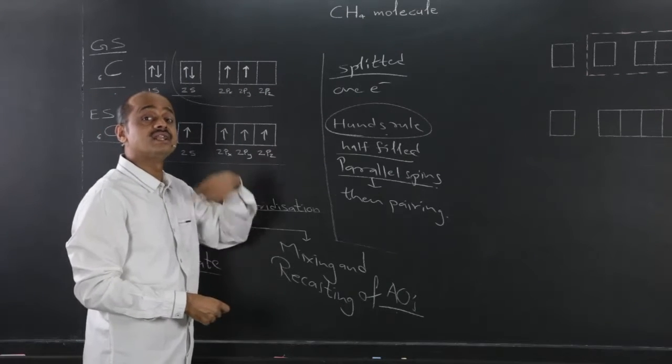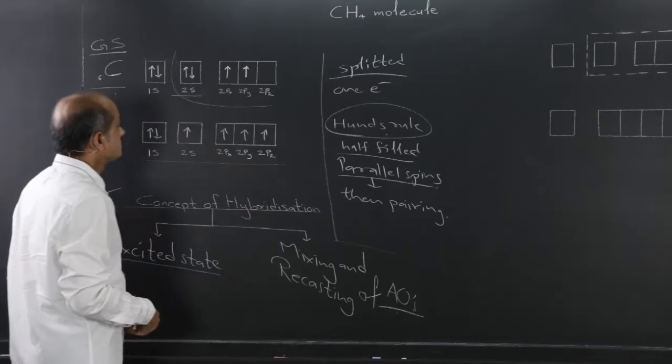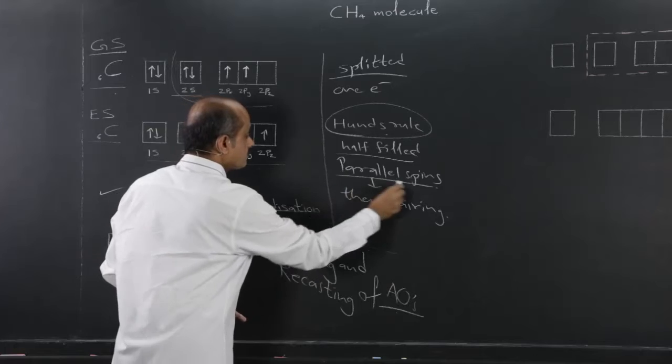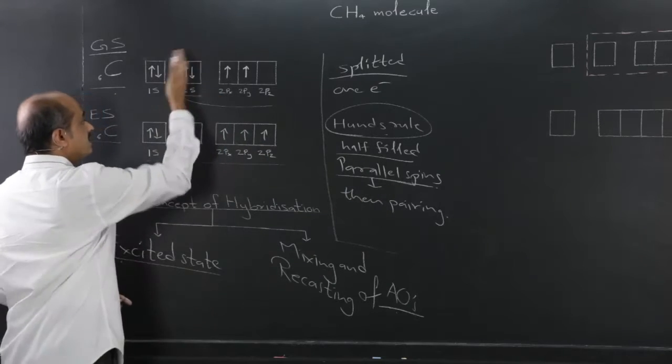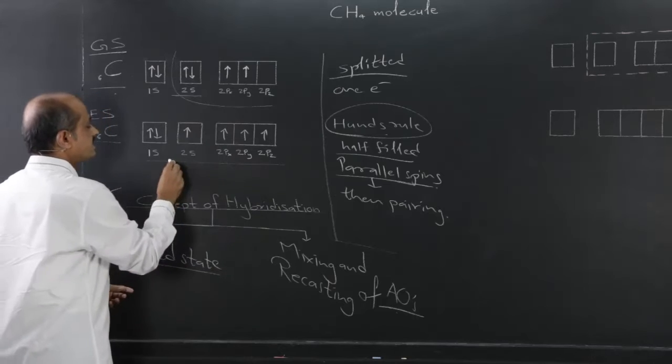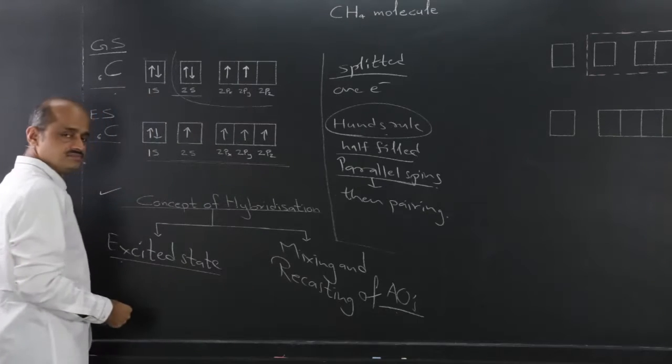The energy level of that electron will only get increased, and therefore after splitting up, the energy level of only one electron will increase, and the excited state is shown in this manner. That is one thing.